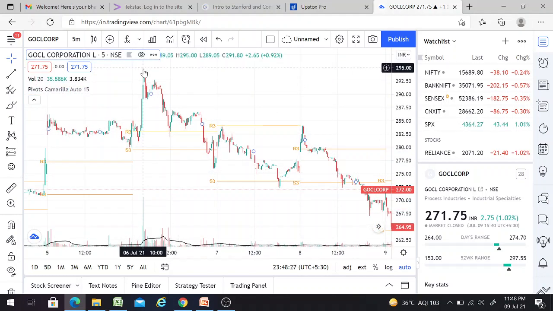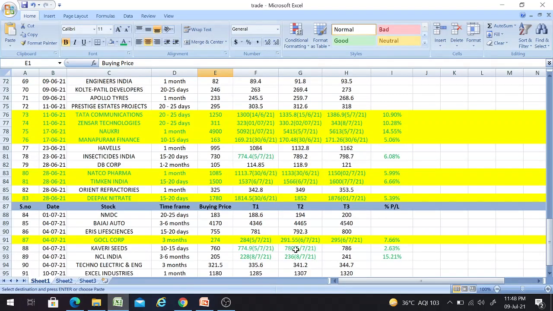If you can see here on 6th, on the right side of the chart, you can see 294. One minute. Yes, it achieved 295. It crossed the 295 mark on 6th. So the target which I gave was 295, and it touched the third target at 295.1. So that means it crossed the target which I have given, friends. Those who have booked the profit at that price will be getting this much percentage return.